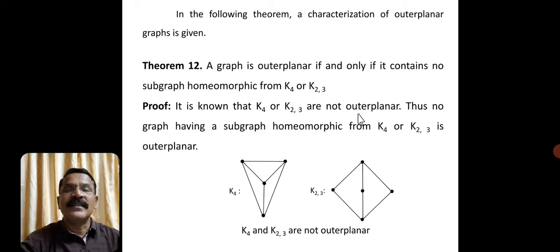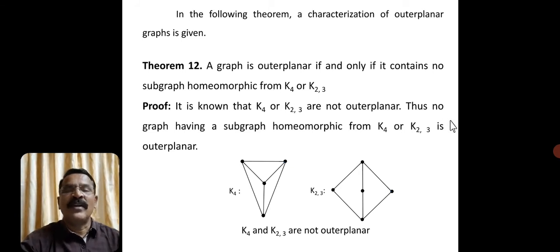It implies it is not a subdivision of these two graphs, indirectly. Any subdivision of these two graphs will be non-outer planar, because these two graphs are not outer planar. Let me recall once again: a graph is outer planar if and only if it contains no subgraph homeomorphic from K4 or K23.